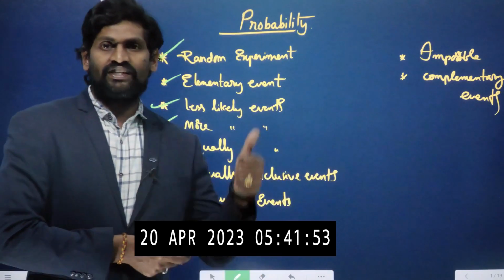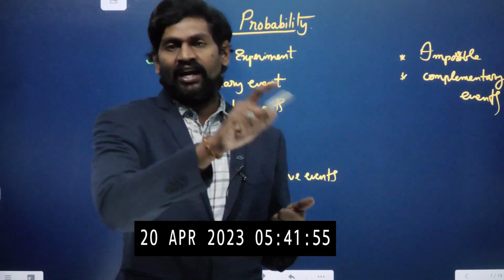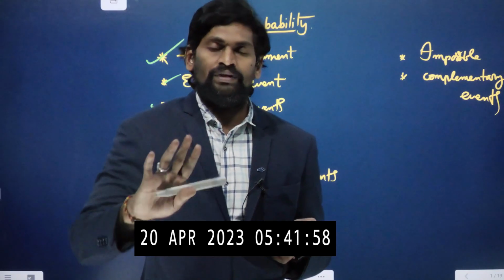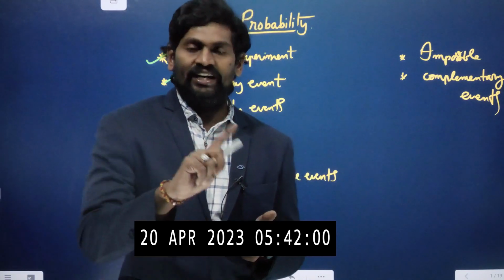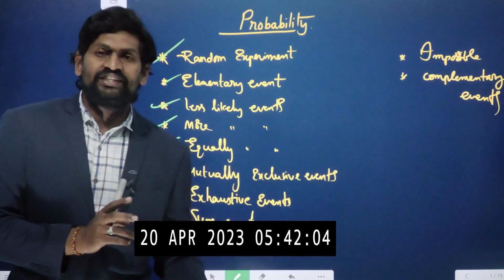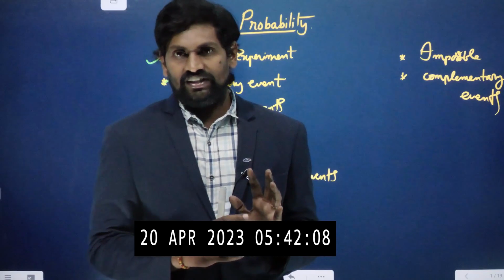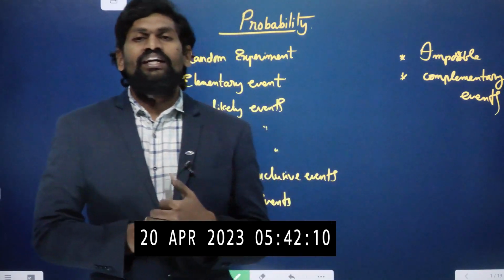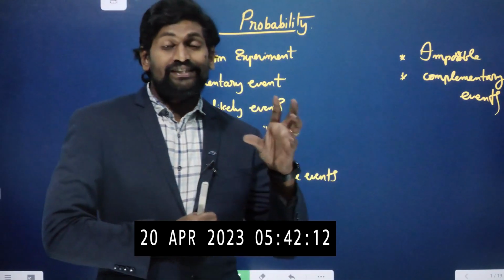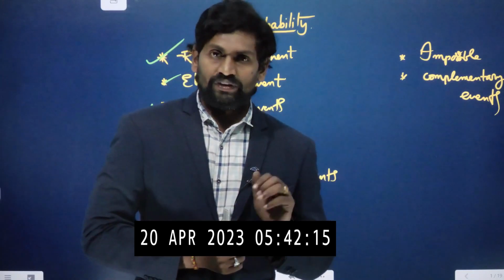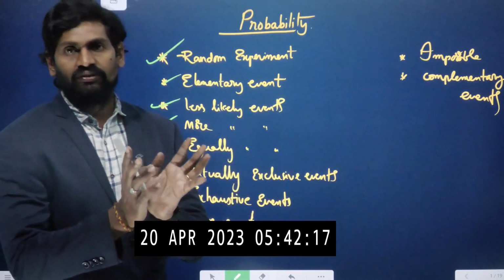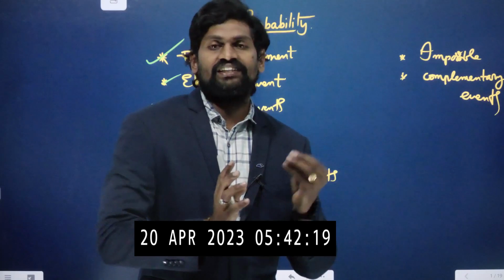In the same way, when tossing a coin, head and tail have the same chances. So tossing a coin and throwing a die can both be taken as examples of equally likely events, with an equal chance of happening.